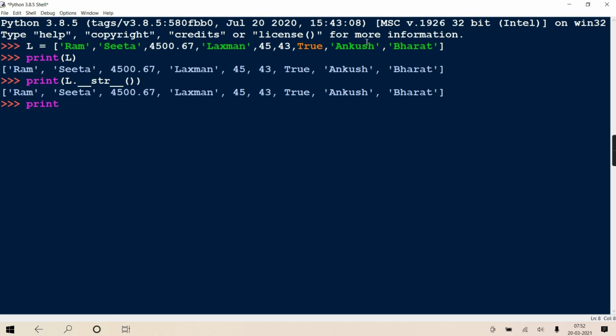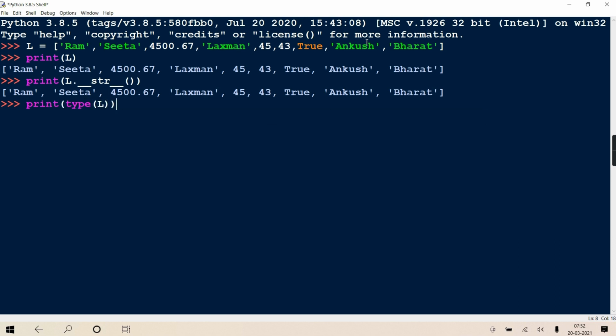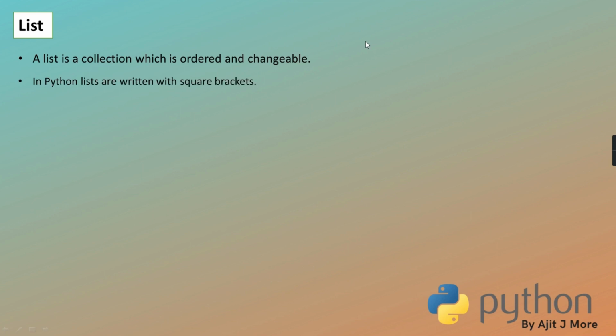And if you want to check its type, you can check type L. See, it will display it is an object of class list. Class list. This again proves that it is an object. And till now, I have tried to convince you many times that in Python everything is ultimately an object. And if it's an object, it belongs to some class. Getting? So this L represents a list, so obviously it is an object of class list. Okay? So till here, I hope it is clear to you.